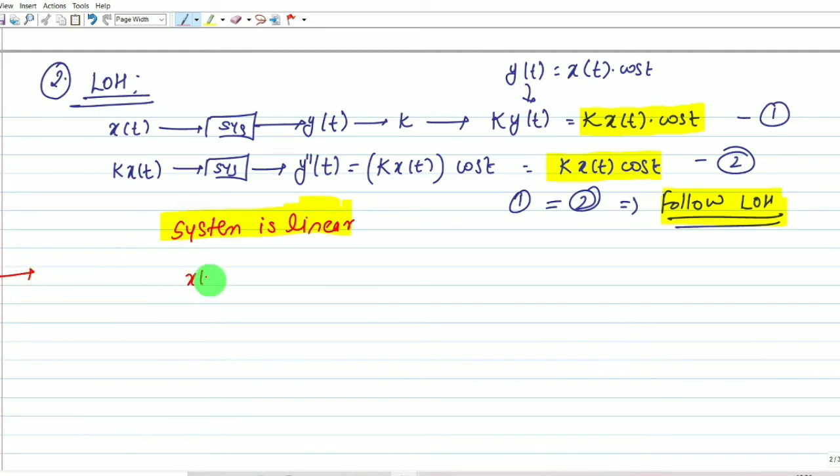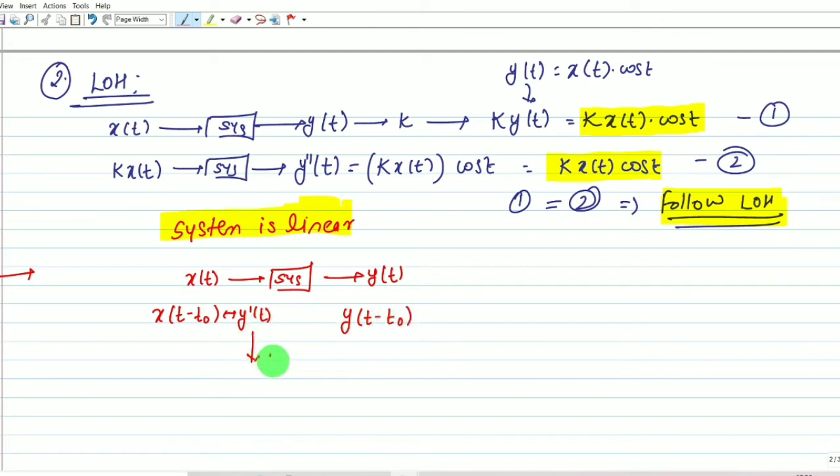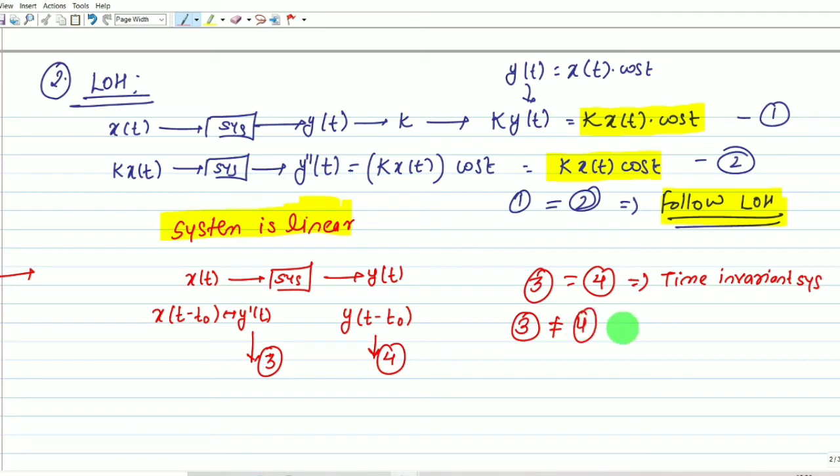Now what we are doing: when we provide x(t) to the system, we get y(t). When we provide a delay to the input, the corresponding output will be y dash t. Or when we provide a delay to the output, it equals y of t minus t naught. Let me write these as equation number 3 and equation number 4. When 3 equals 4, we can comment it is a time invariant system. When 3 not equals 4, we can comment it is a time variant system.